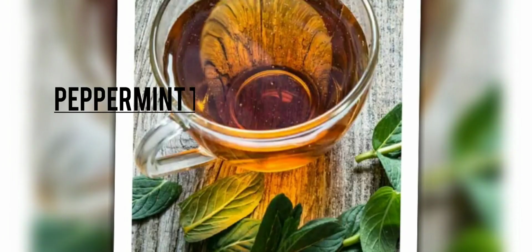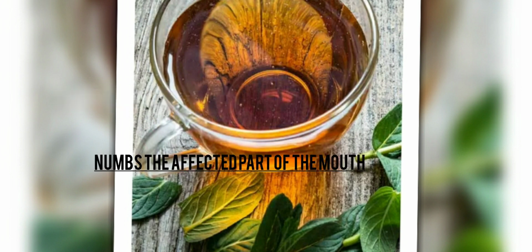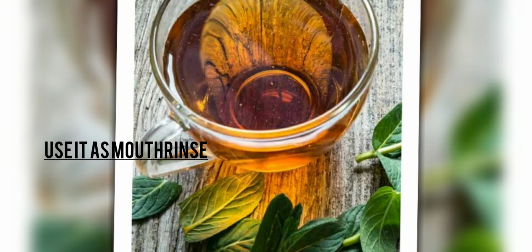Peppermint tea for tooth pain. All you will need is 1 teaspoon of dried peppermint leaves and a cup of boiling water. Steep the peppermint leaves in the boiling water for about 20 minutes. Strain and allow the tea to cool. Use it as a mouth rinse. Repeat the rinsing till it brings relief. Peppermint tea has the ability to numb the affected part of your mouth. Its menthol content renders a cooling effect on your gums and teeth.